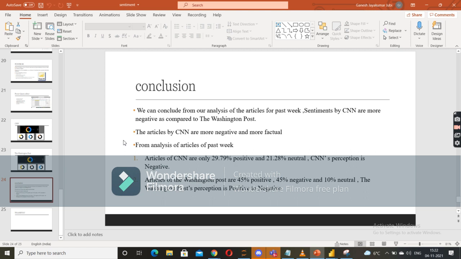For the conclusion, we can conclude from the analysis of the articles that the sentiments by CNN are more negative as compared to the Washington Post. The articles by CNN were more negative and more factual. As we see, the articles of CNN are only 29% positive and 21% neutral, and CNN's perception is negative. Articles of the Washington Post are 45% positive, 45% negative, and 10% neutral. The Washington Post's perception is positive to negative.